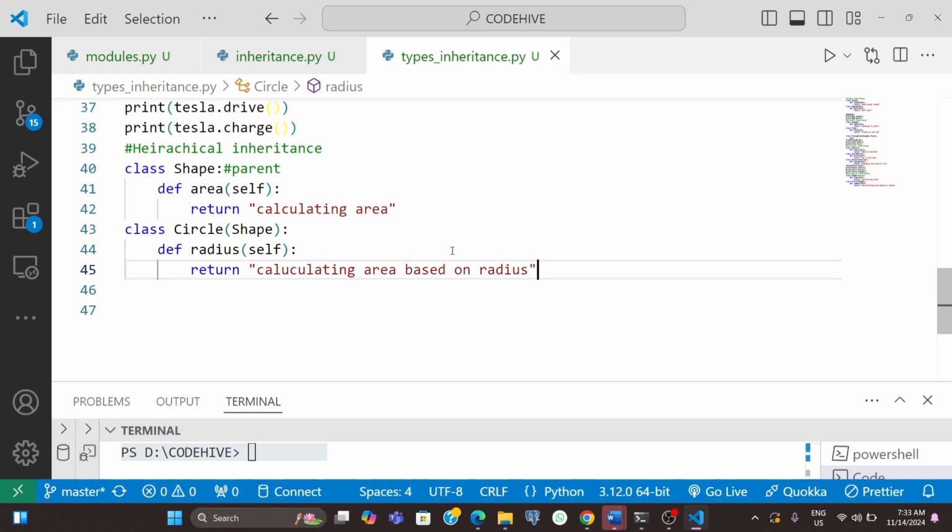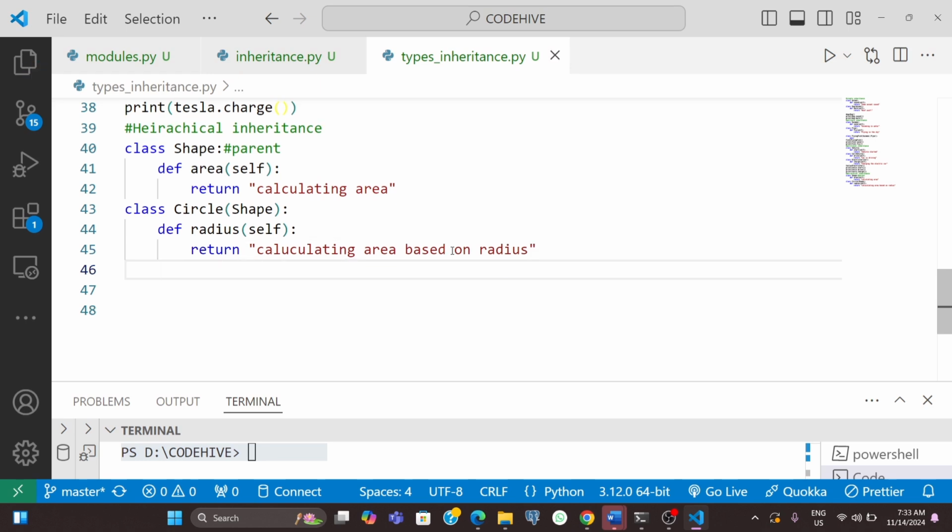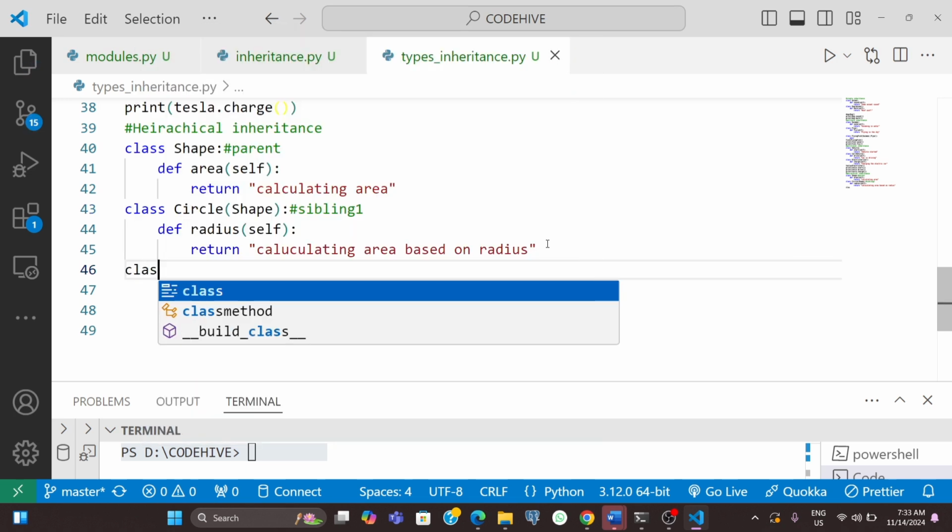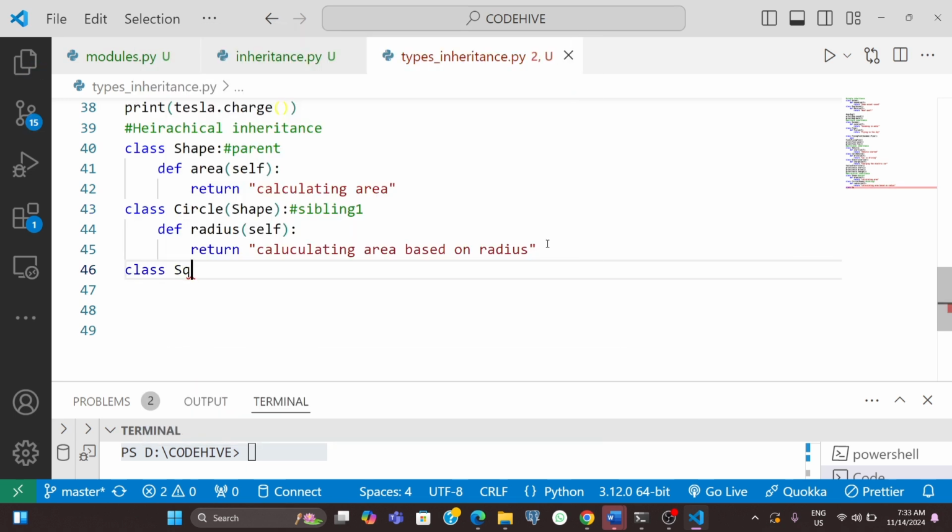Clear? Now I have my second sibling. So this is the parent and this is sibling 1. Now I have another class. I can use square, deriving from shape. Here it is also inheriting the same parent, so this is our sibling 2.